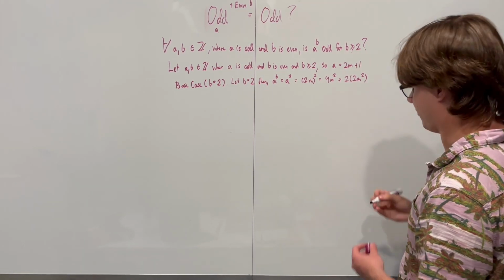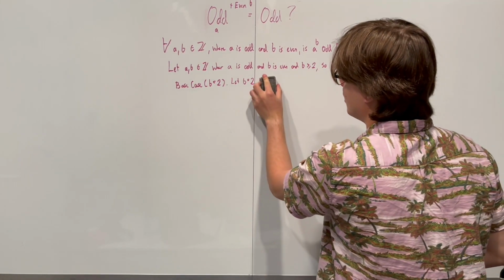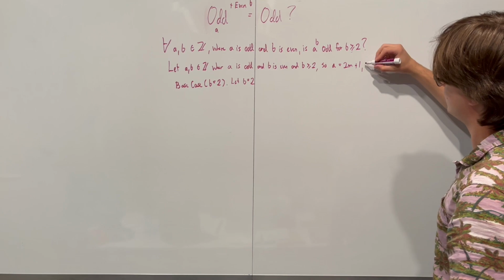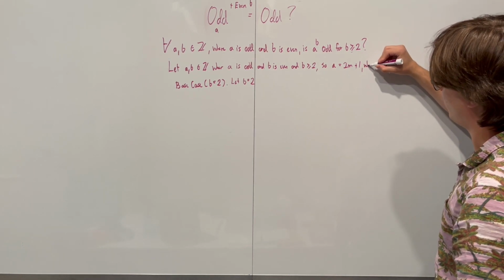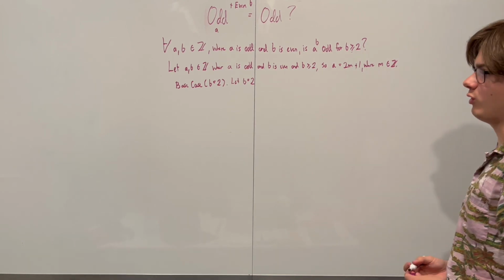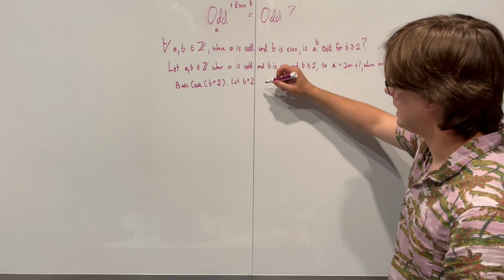A should be, first of all, odd. I've defined it to be even. And the second thing is I need to also define what my m is, where m is an integer. Okay, we fixed our mistake. So we can continue our base case. Let b equal 2.